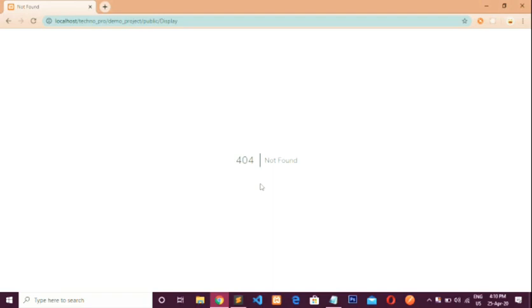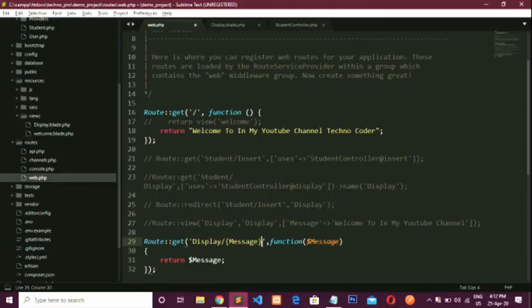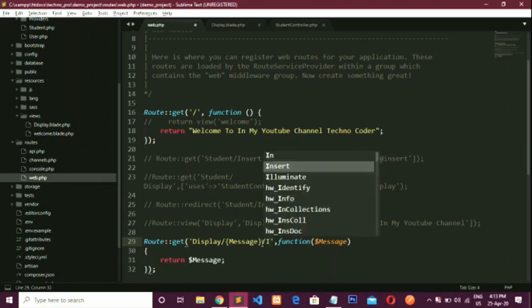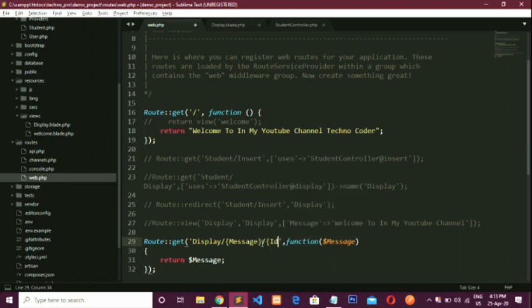Now we will see the optional parameter. Okay, so I will take one more parameter as an optional parameter, whose name is id, and for an optional parameter you have to add a question mark, and in the function $id, and its value is blank. Okay, now we will display this.